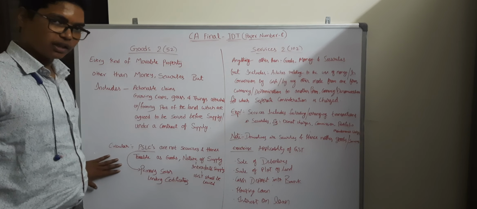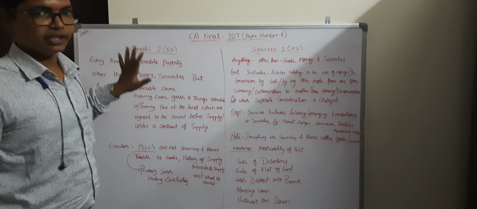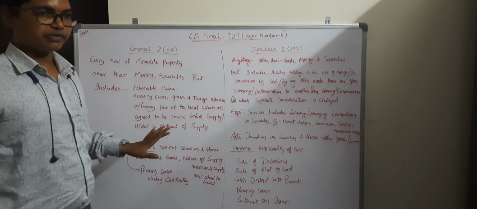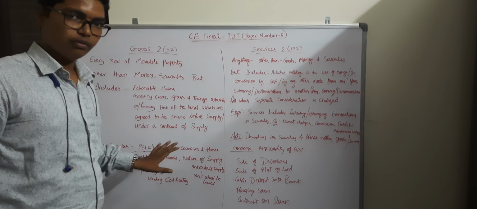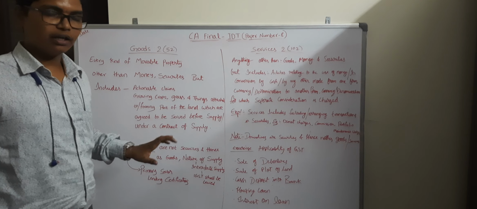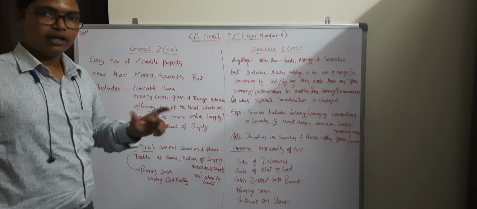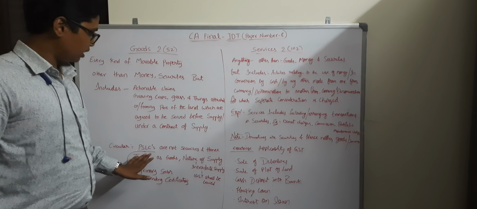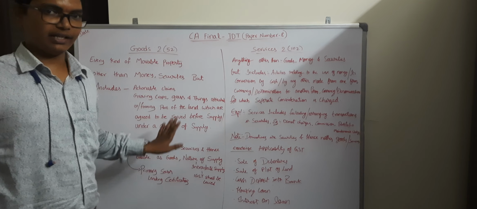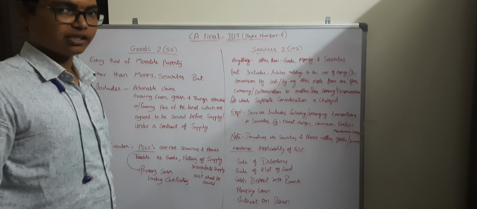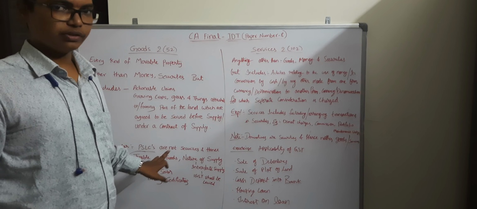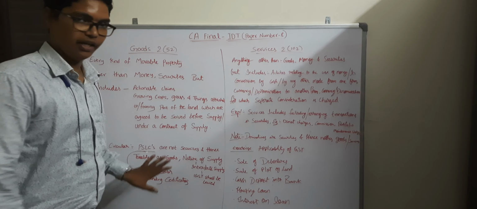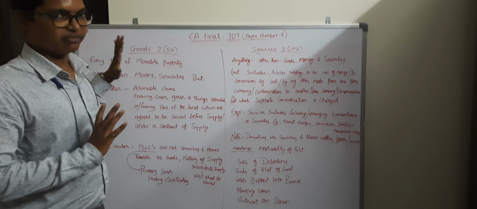Next, the important circular in the definition of goods is on PSLCs, Priority Sector Lending Certificates. These are specifically traded between banks in order to meet the requirement of priority sector lending. PSLCs are not treated as securities, hence they are taxable as supply of goods, and the nature of supply is to be considered as intrastate supply, hence IGST will be levied. This is all about the definition of goods.